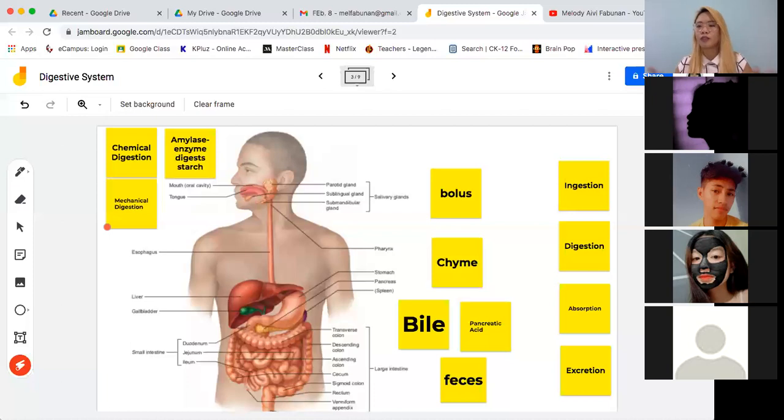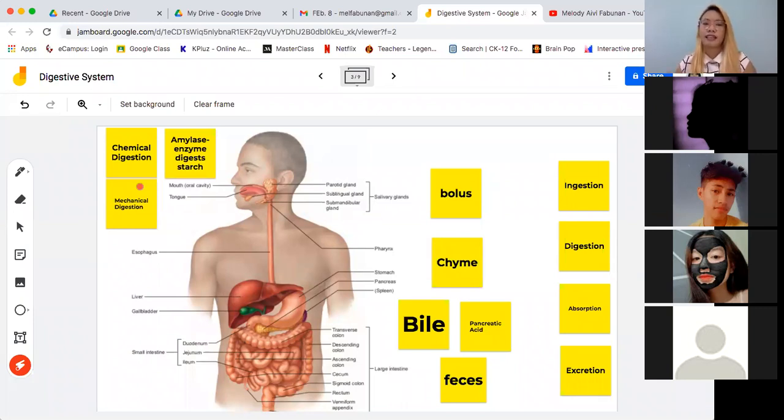So for example, in terms of size, pinapaliit mo yung kinakain mo. So, mula sa isang malaking tinapay, you take a bite of it, so mas lumiit. Nung inuya mo siya, mas lumiit siya until it reaches doon sa point na pwede mo na siyang lunukin. Okay? So, that is mechanical digestion. And yung marireceive po ninyo na module, tomorrow, in the afternoon, you will be doing an experiment which will demonstrate to you the importance of mechanical digestion in the entire digestion process.